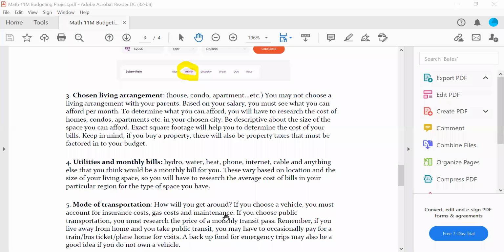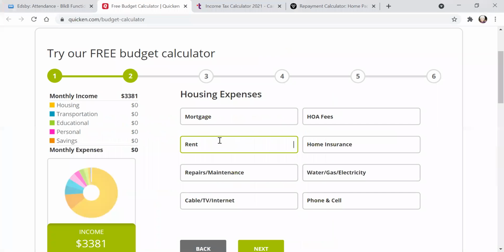Once you have it, let's say you know your rent, you're going to put that in your budget calculator. Right here under rent, maybe it's $750 a month. You put that in there. If there are internet fees, cable TV, water, gas, electricity, all those different things, you can put that in here. Read the rental agreement very carefully. Sometimes all of the utilities are included. Sometimes they're not. So you need to make sure you research all of that part of your housing.